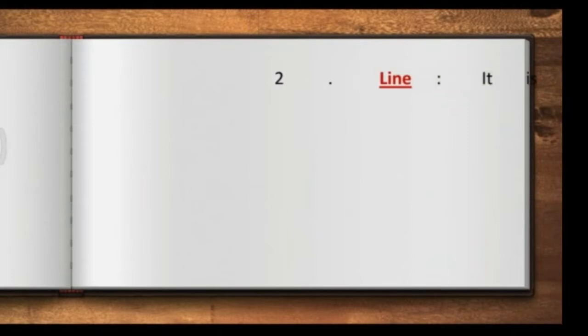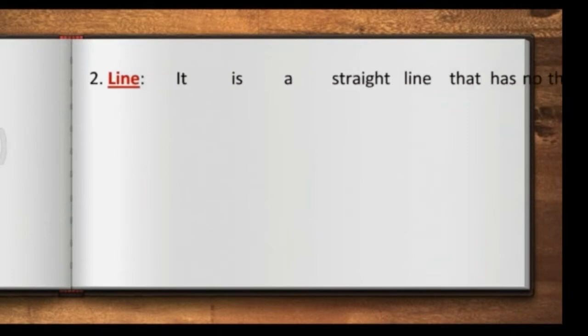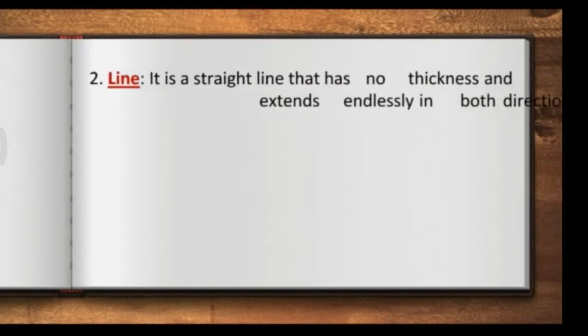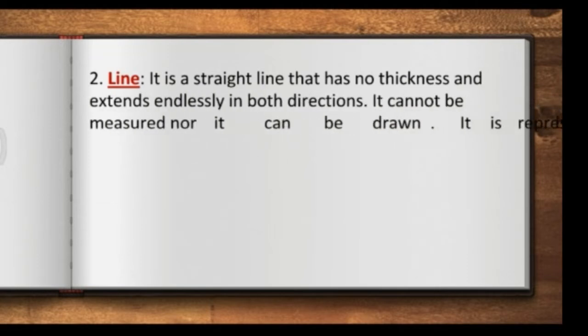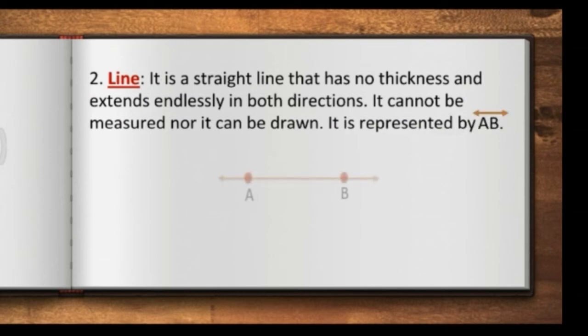The next thing we are going to study about is line. Now what is a line? A line is made up of collinear points which extends endlessly in both directions. Now what is the meaning of collinear points? Collinear points means that all the points lie on a straight line. A line cannot be measured nor can it be drawn on paper. It is represented by line AB.